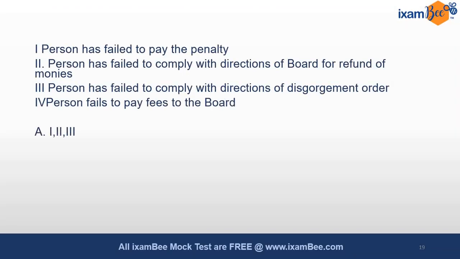And this question consists of options. Actually, it again consists of some statements on when, and those statements are in combination in the form of the options. You have to pick the correct option. If a person has failed to pay the penalty, if a person has failed to comply with the directions of the Board for refund of monies, if a person has failed to comply with the directions of a disgorgement order, if a person has failed to pay the fees to the Board: in all these conditions, or in some conditions, will it happen, and will it be attachment and sale only?